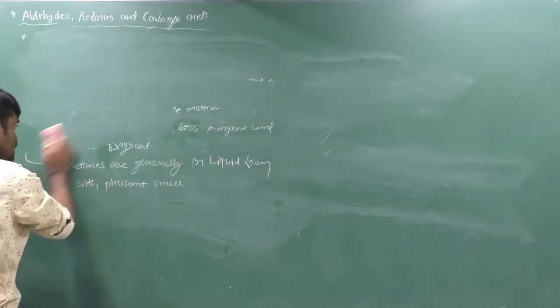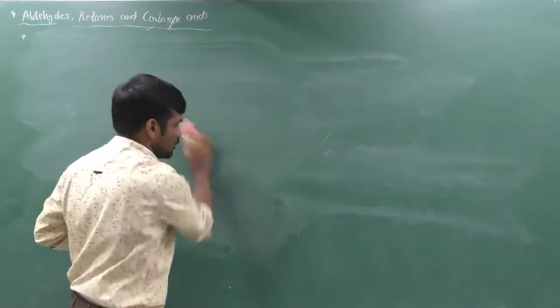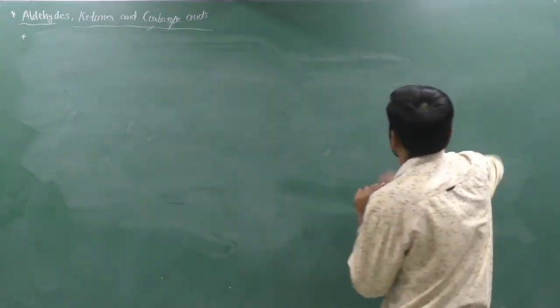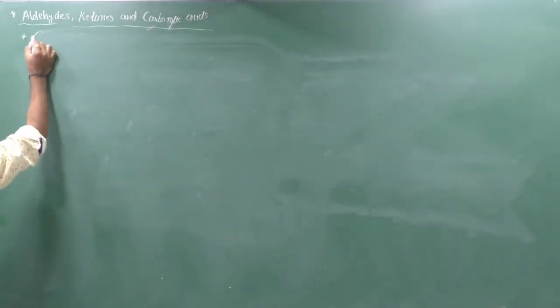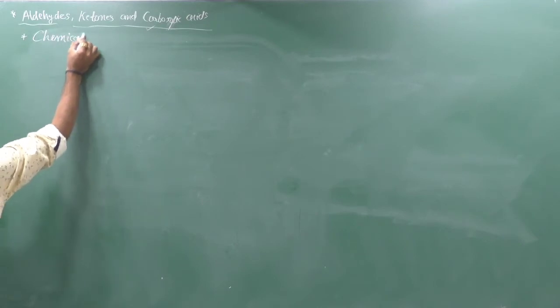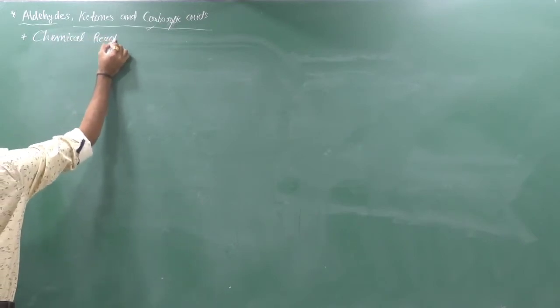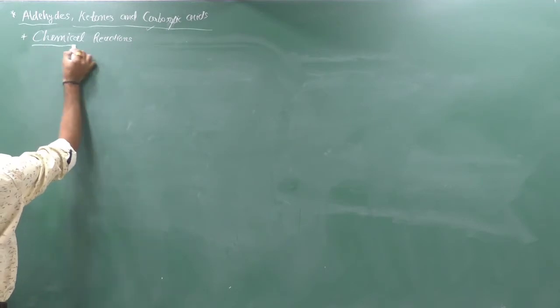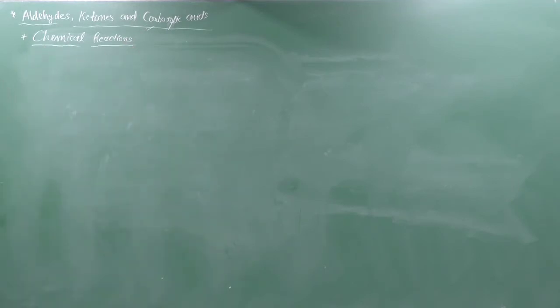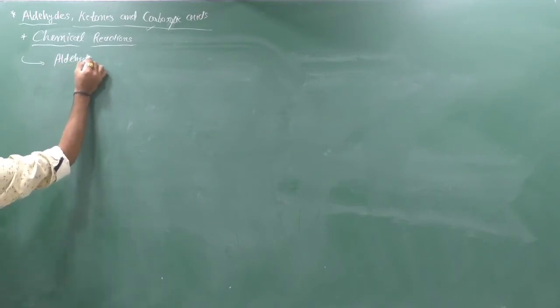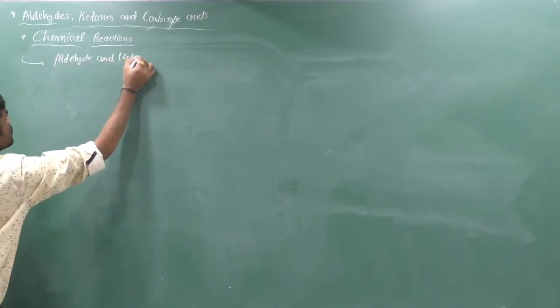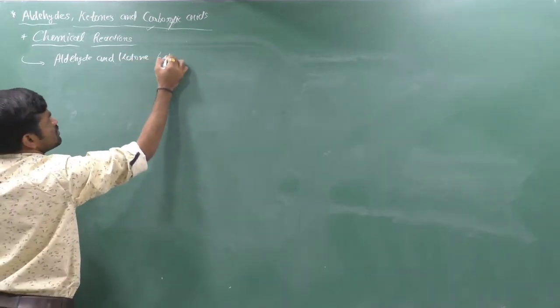Both are the same; chemical property or chemical reactions mean the same. Aldehydes and ketones both have the same functional group.